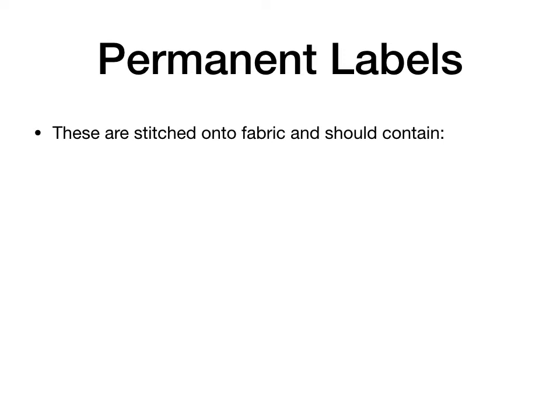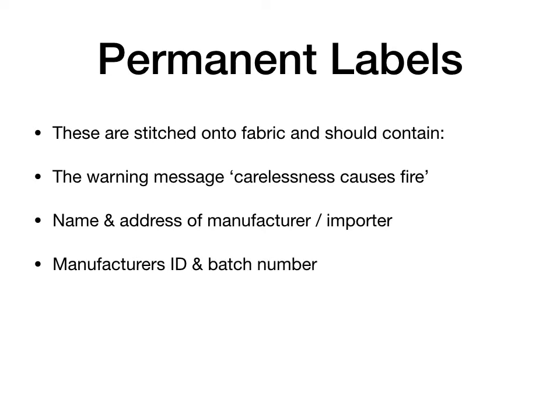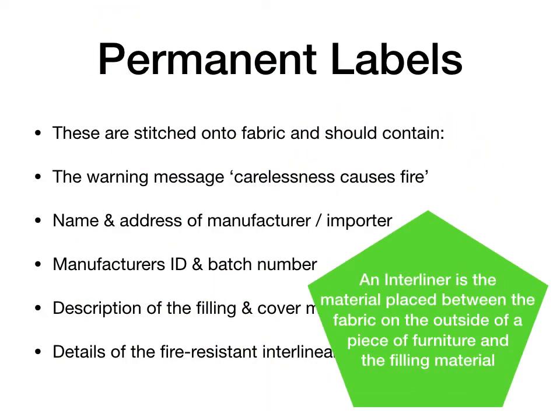What are the permanent labels? These are stitched onto the fabric and they should contain a warning message such as carelessness causes fire. They'll also contain the name and address of the manufacturer or importer, the manufacturer's ID and batch number so it's fully traceable back to them, a description of the filling and cover material used, and details of the fire-resistant interliner if used. An interliner is the material placed between the fabric on the outside of a piece of furniture and the filling material.